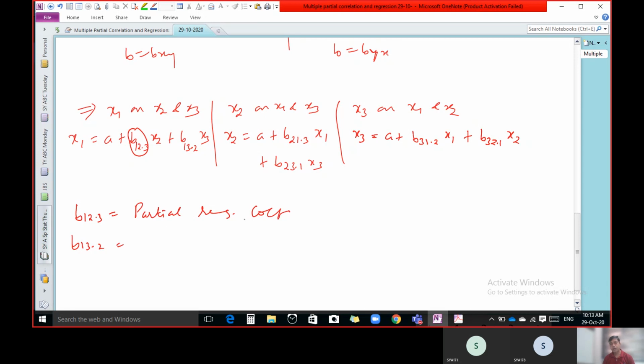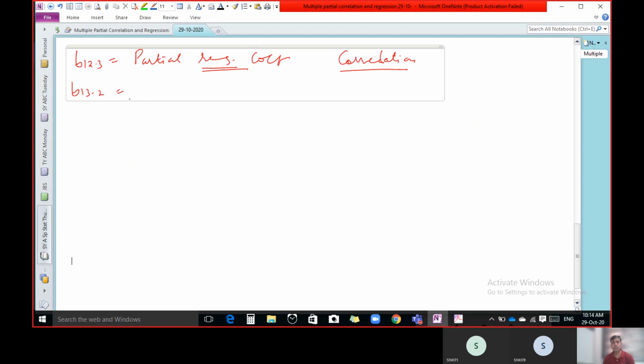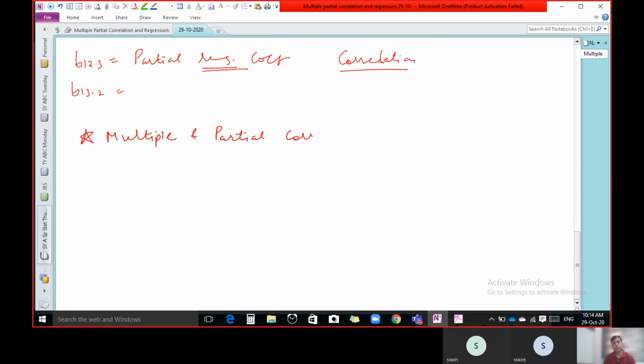But we know that before studying regression, we require to study correlation, because if there is a high degree of relation among these variables, then whatever we estimate is reliable. So we require the concept of multiple and partial correlation. Let us first of all discuss the concept of multiple and partial correlation.